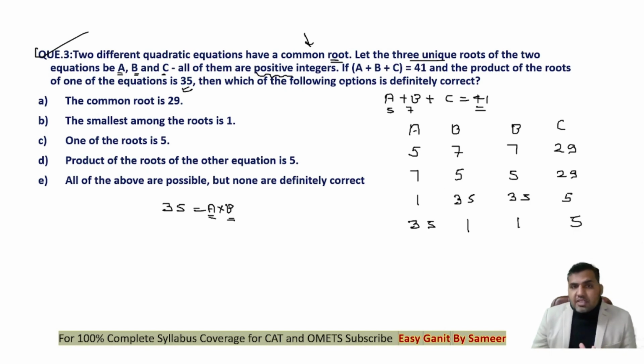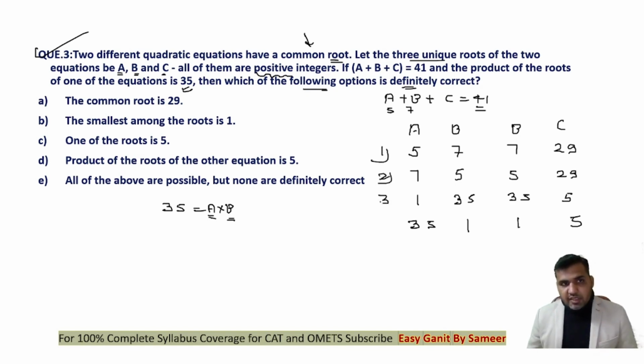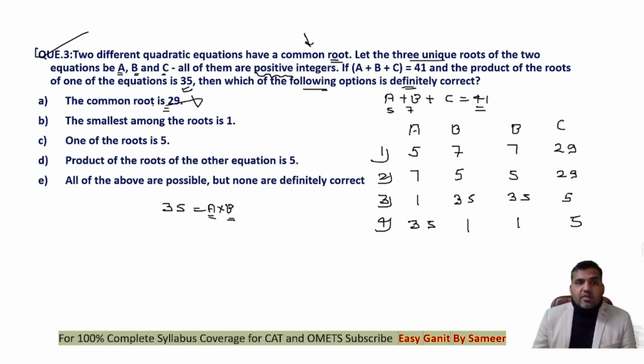Now we are supposed to tell which of the following options is definitely correct. These are the 4 possible cases that we have. Common root is 29? No, you can see that in all these 4 cases, the common root is not 29.